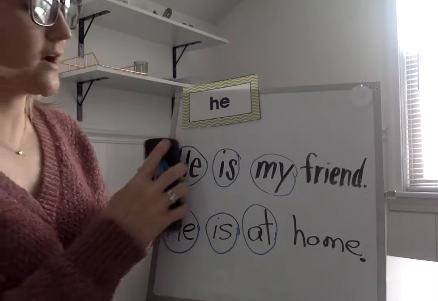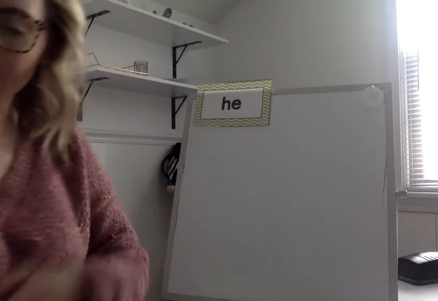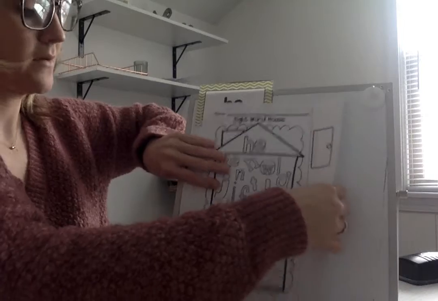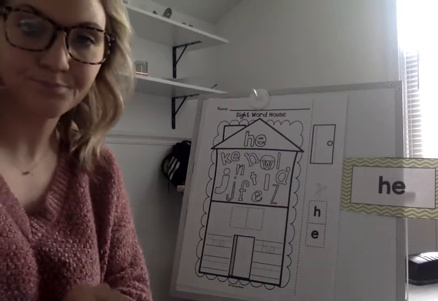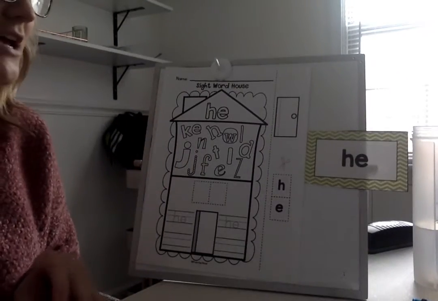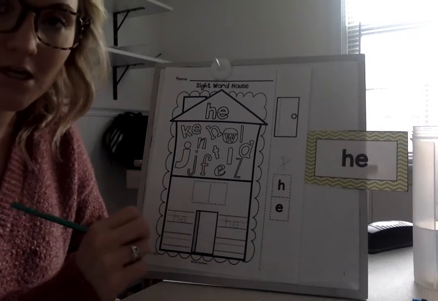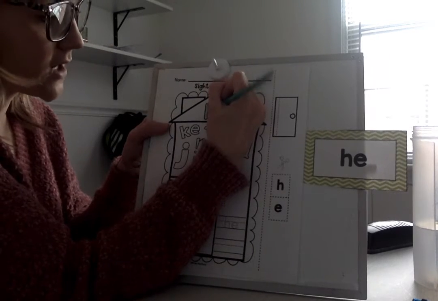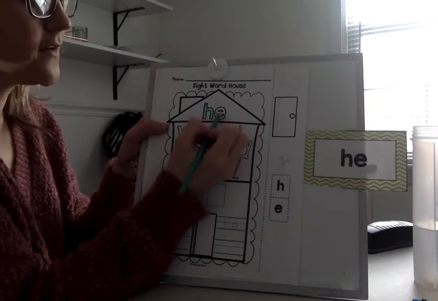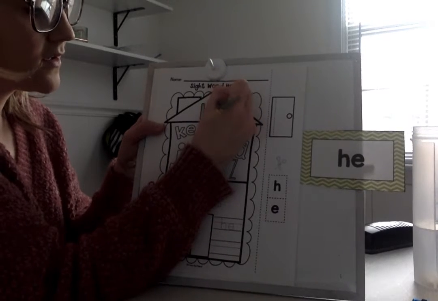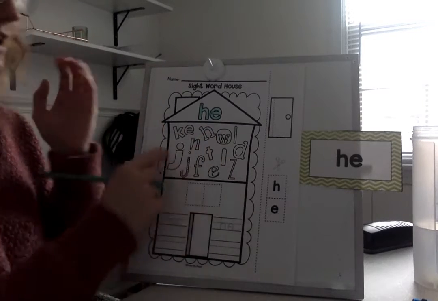Okay, we are now going to do our sight word worksheet. We're going to do our house today. Okay. This over here. All right. So, what's the word? He. Very good. Okay, so first thing I'm going to do is color the letters on the roof right up here. What's the first letter in the word? H. Very good. So I'm going to color the H. And then what's the next letter? E. Very good. I'm going to color the E. I have now colored, what's the word? He. Good.